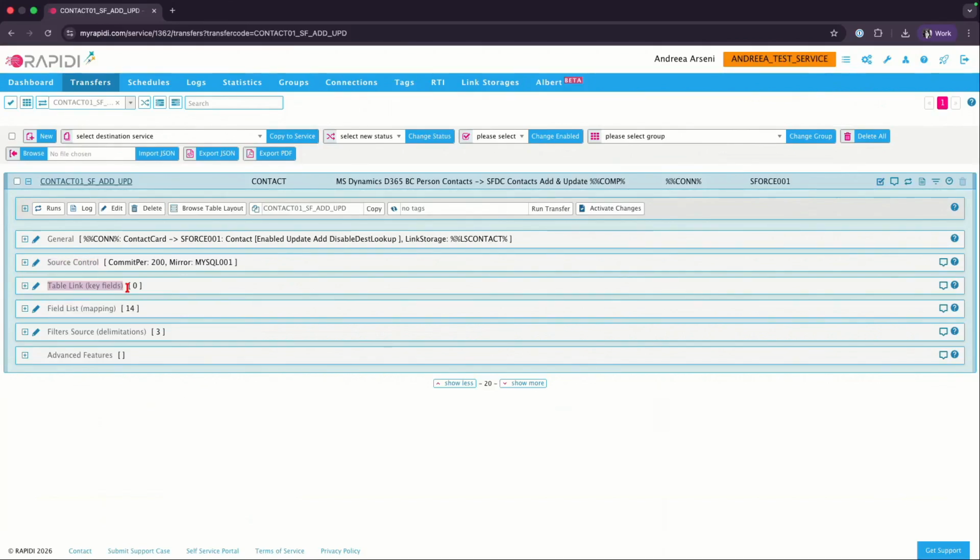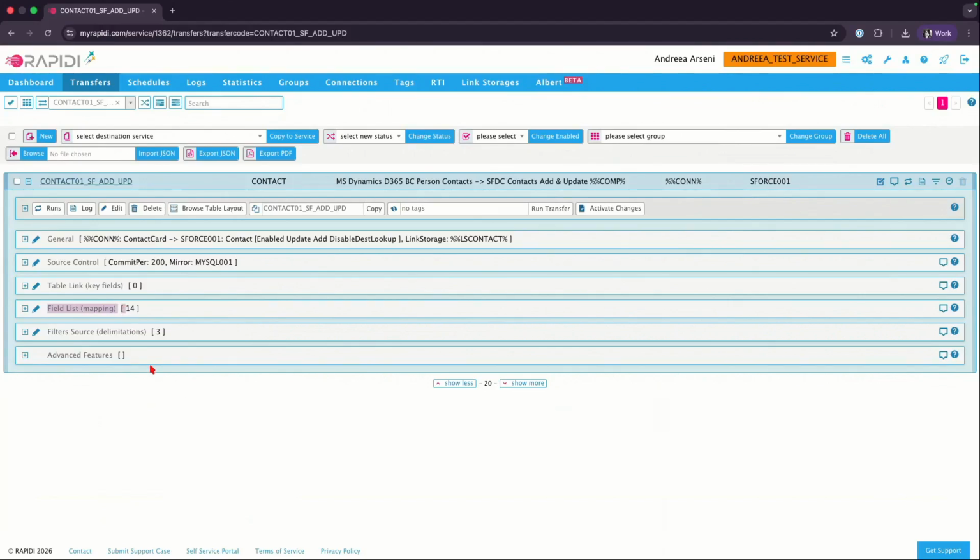Then we have table links. Here you just need to have the primary keys. So any object, table, or page will have primary keys, those unique IDs that the systems use. You add them here to ensure that in both systems, one record has a primary key, meaning that unique ID. Then you have field list mapping.